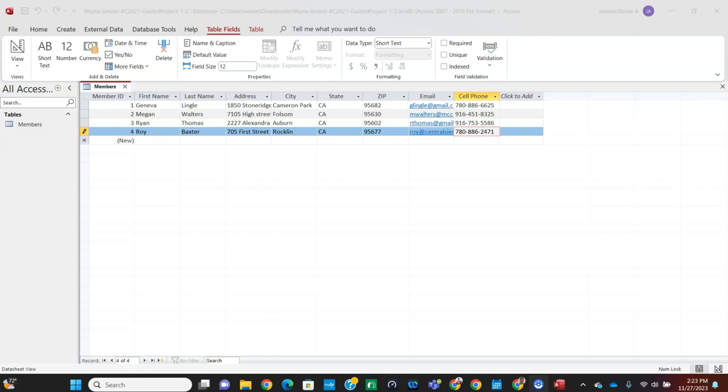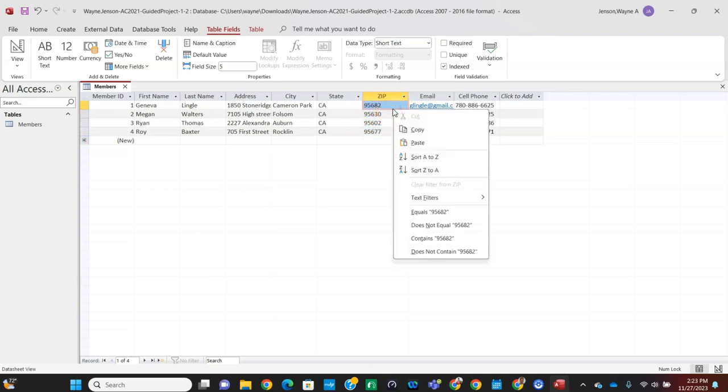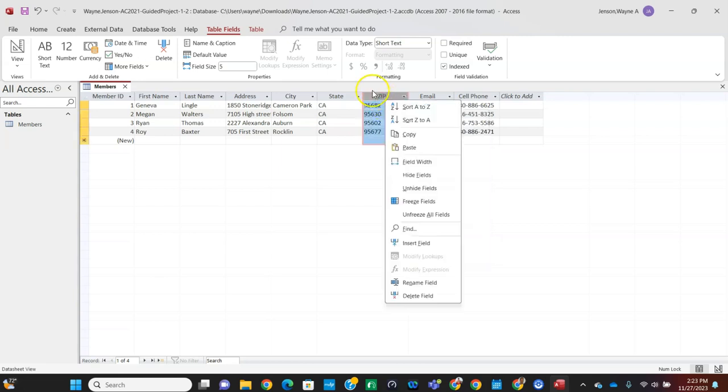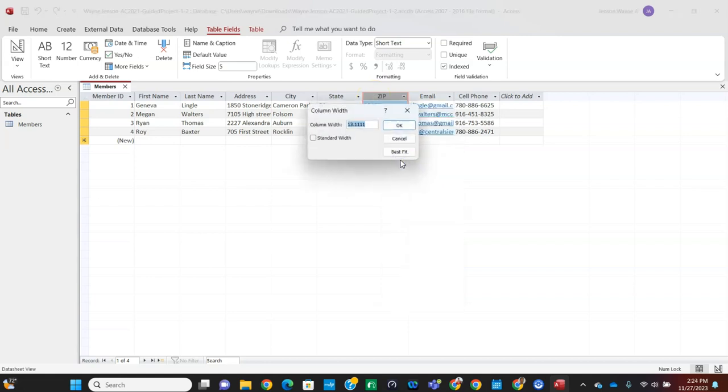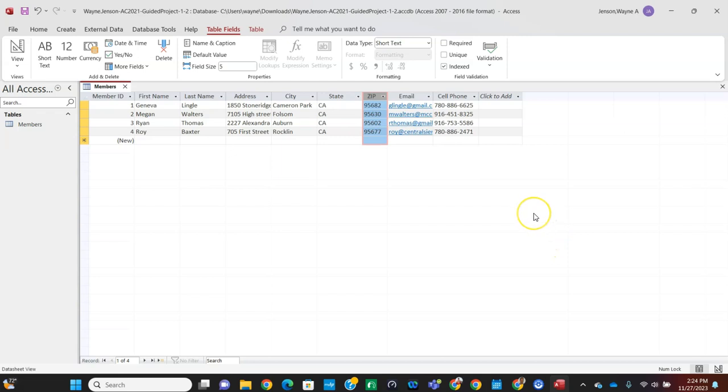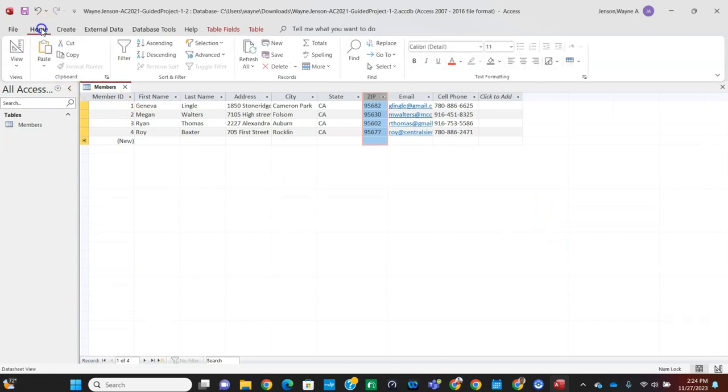So first thing we're going to do is click the zip column to select the zip field, and then right click to open up the context menu. You need to right click on the zip column heading, and we're going to choose field width, and we're going to change the field width to 7. And then click OK. And we're going to want to center align that. That's on the Home tab. In the text formatting section here, you have these alignment bars. And choose the center alignment.